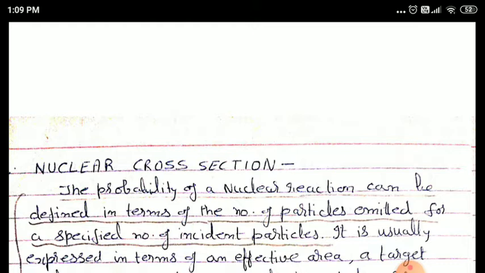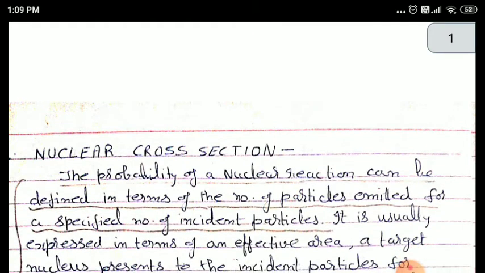To discuss these experiments, we must know what is nuclear cross section, specifically scattering cross section, scattering differential cross section, etc. So let us first discuss what is nuclear cross section.